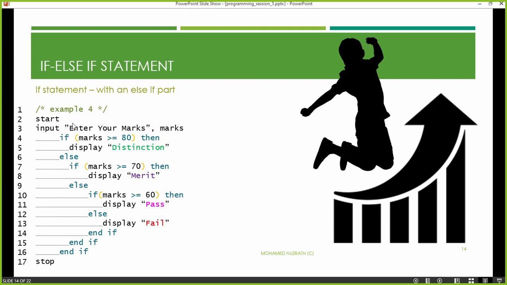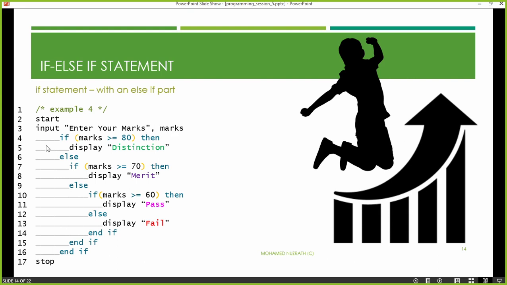Let me show you how it's done. Let's take a look at this pseudocode. I have given line numbers so I can easily explain it, so you don't have to write line numbers. I have put them only for explanation purposes. In line number 2 we start the program. In line number 3 we get the input from the keyboard, which is marks.